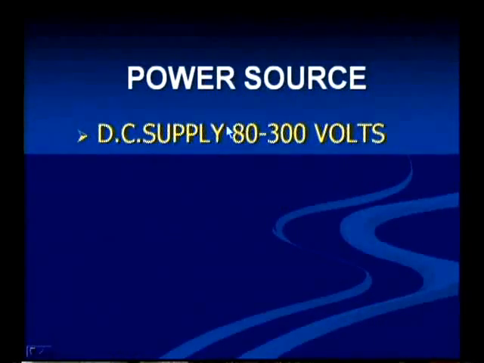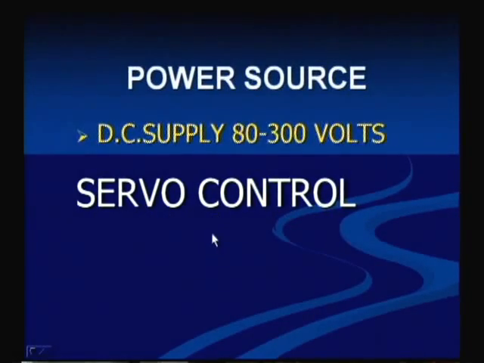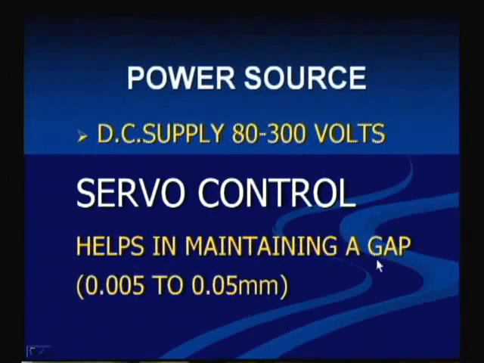Next, the power source. To generate the spark, the power is a DC supply. Here we are not going to give AC; it is a DC supply in the range of 80 to 300 volts. Then the servo control helps in maintaining a gap. How much gap should there be? 0.005 to 0.05 mm. It is a very small gap, and that gap is maintained by the servo control system. This is how the servo control acts.